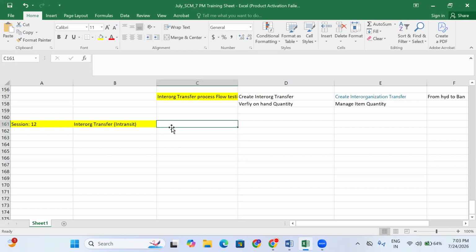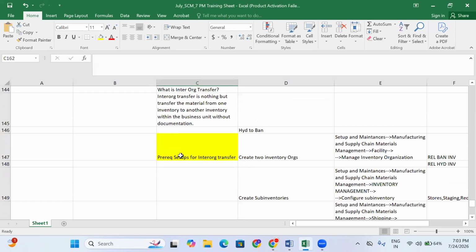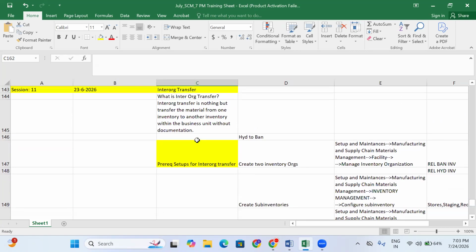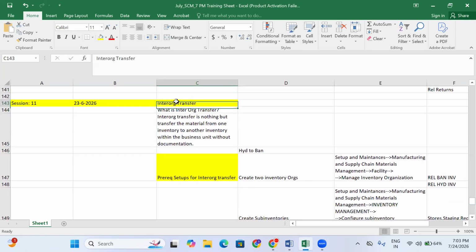So the session is on inter-organization transactions, from one organization to another organization. We are on the discussion of inter-organization transfer. So what is an inter-org transfer? Inter-org transfer is nothing but transferring the material from one inventory to another inventory within the business unit.